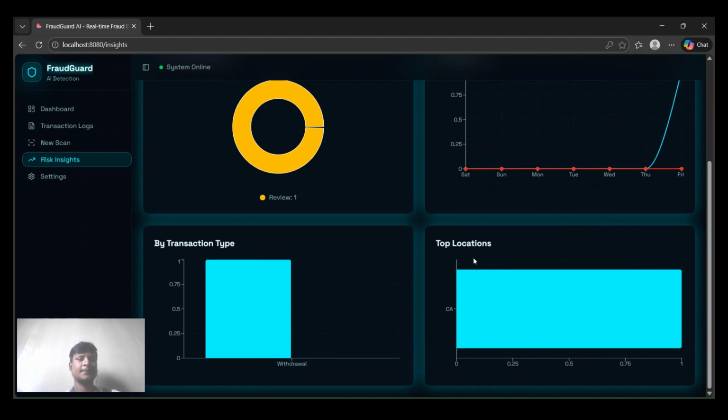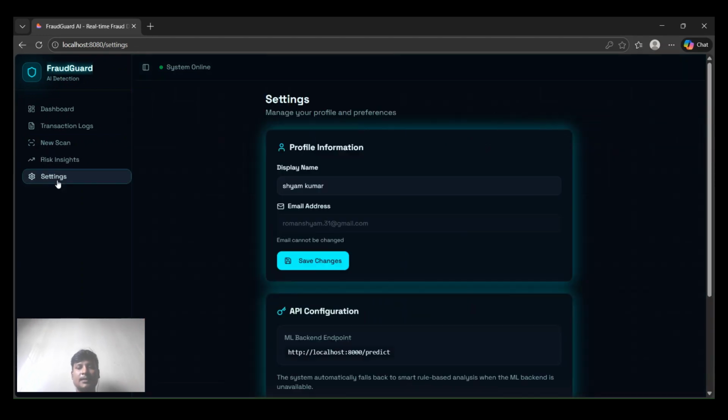Next, the settings page. In the settings, users can update the display name, view the registered email ID, and configure the ML backend endpoint. If the ML backend is not enabled, the system automatically switches to rule-based analysis.